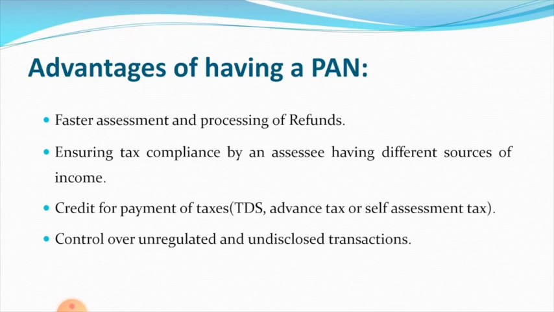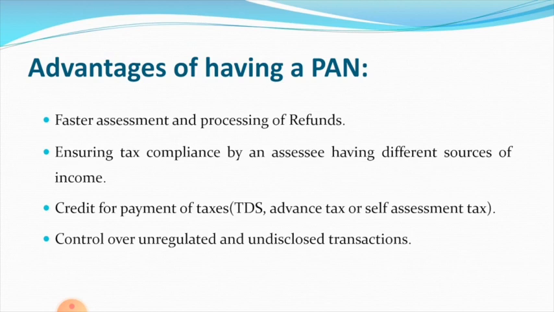For example, a person is having income from more than one source. If a person is earning income from salary, and if he has house properties, and he is earning some capital gains, that income from various heads of income can be calculated, and his tax liability can be calculated by referring to this permanent account number, because for every business or for every earning he must give this permanent account number.